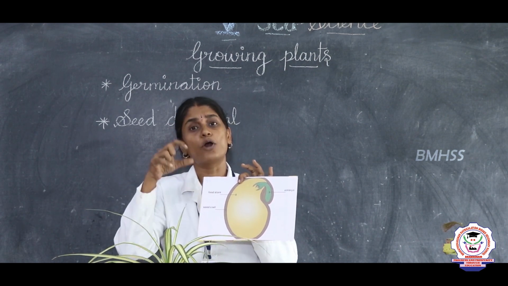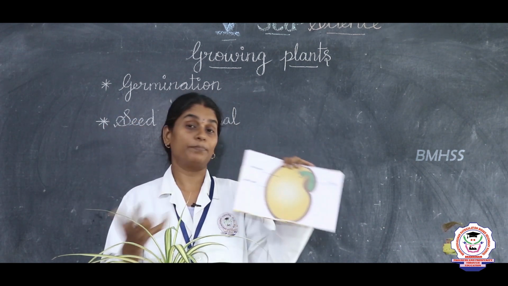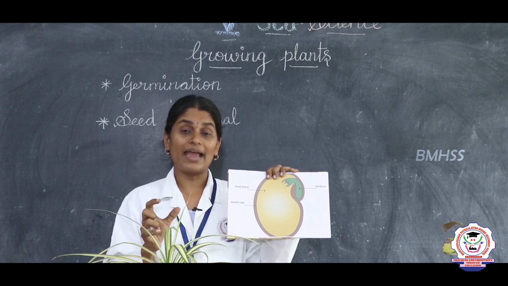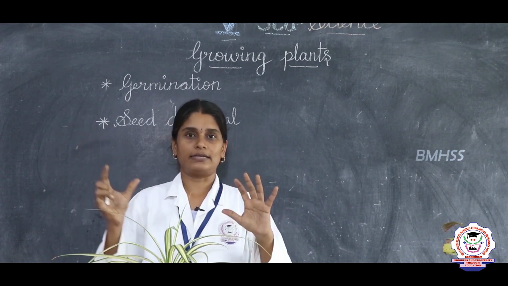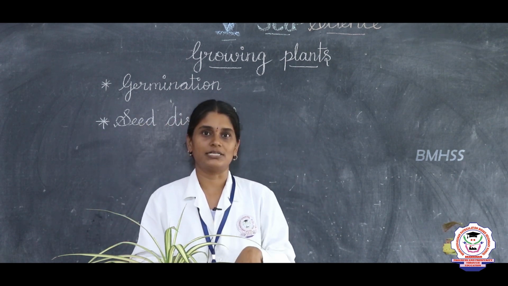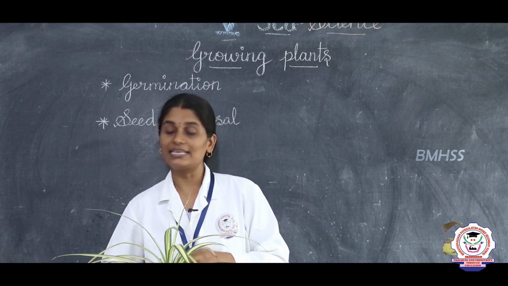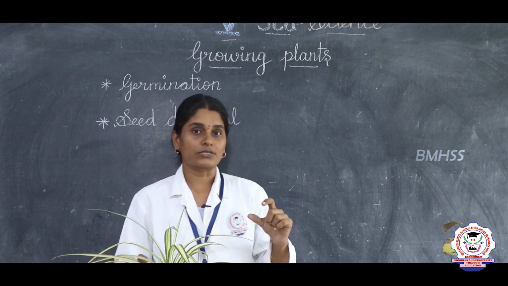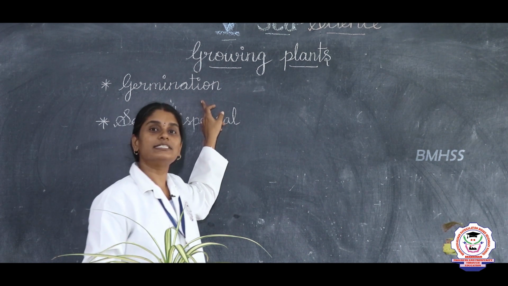The seed should get proper water. We should not pour too much water. It should have a proper amount of water, and also the warmth. Warmth is nothing but the temperature, the sunlight, the heat. So, once the seed gets all these proper conditions, the seed will grow into a new plant. You can see this embryo will start growing into a new plant. When we grow plants from the seed, that is called germination.